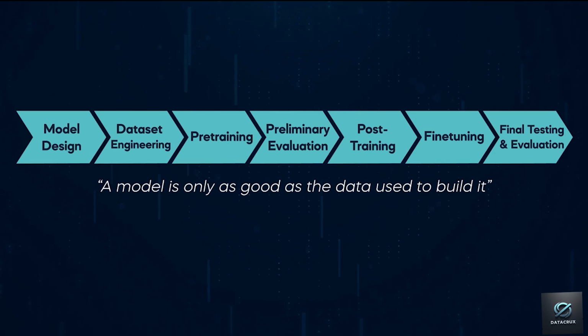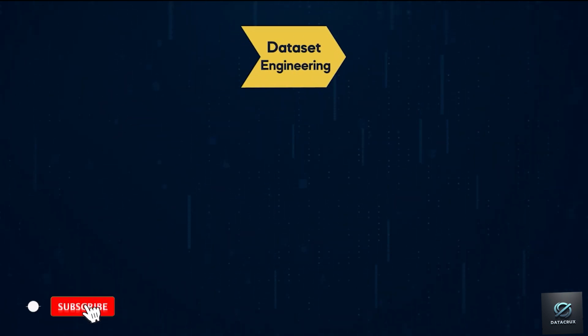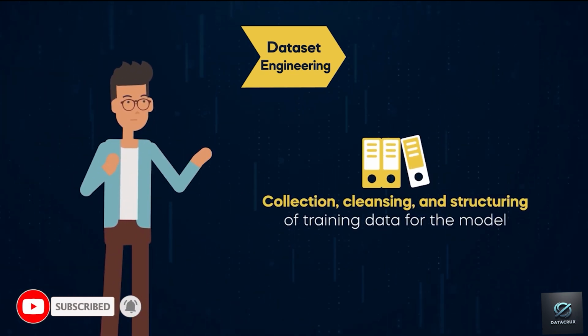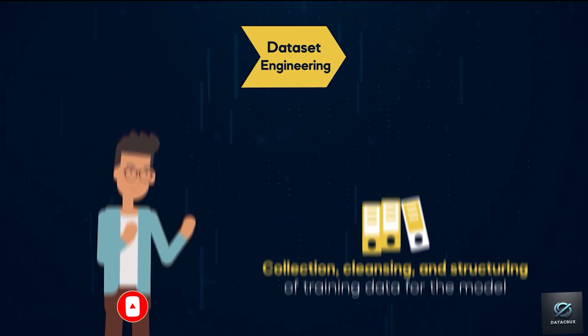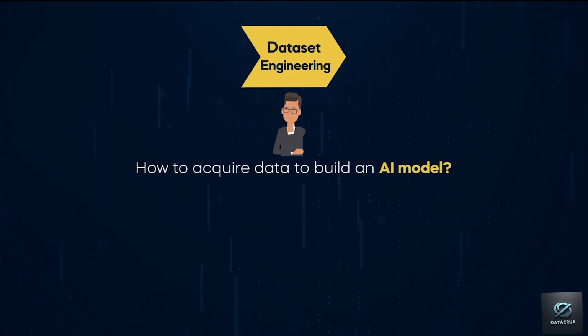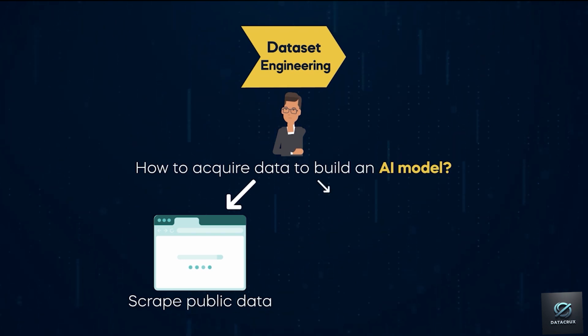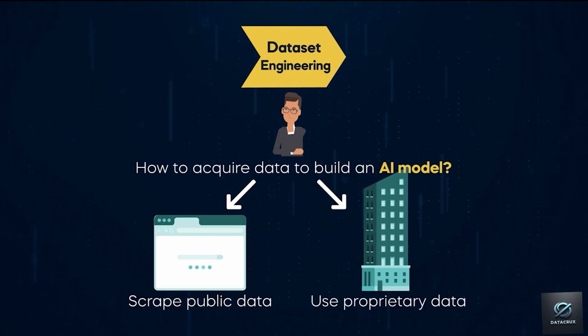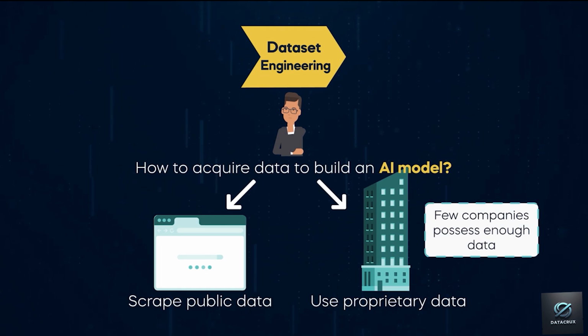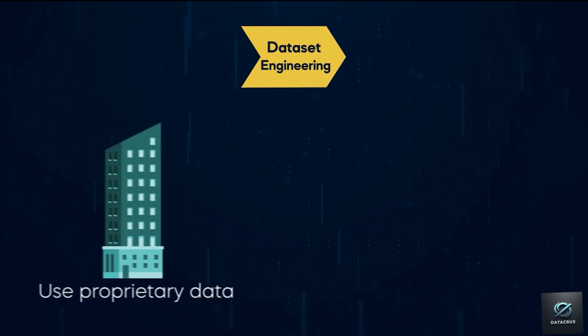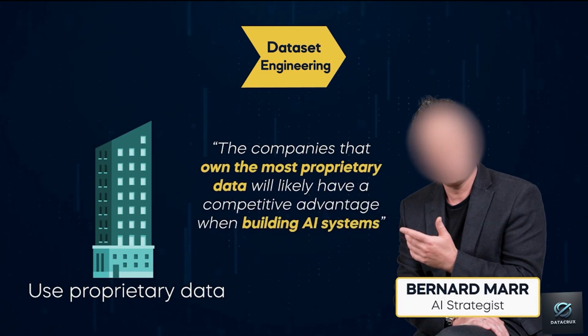used to build it. Undoubtedly, the dataset engineering phase is crucial, involving the collection, cleansing, and structuring of training data for the model. There are two main ways to acquire data to build an AI model: scrape publicly available data from the internet, or use proprietary data. But few companies possess enough data to build an LLM with proprietary data only. Many AI strategists, like Bernard Marr, agree that the companies that own the most proprietary data will likely have a competitive advantage when building AI systems.